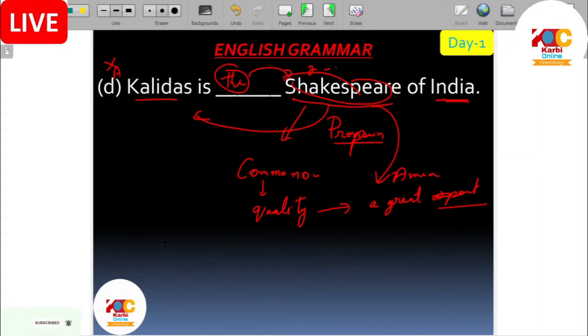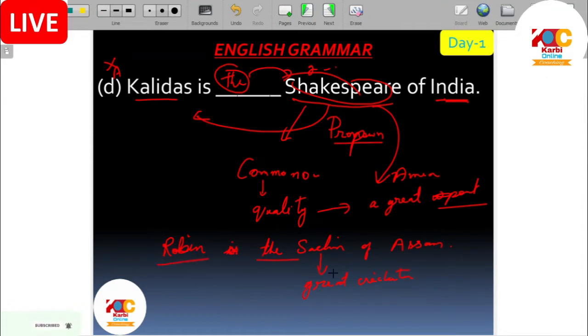Another example, if I give you any name of any person, for example a local name, like my name, Rubin. Rubin is the Sachin of, for example, Assam. It means what? Who is Sachin? Not I. Great Indian cricketer. We are talking about the quality of a cricketer. Great cricketer.